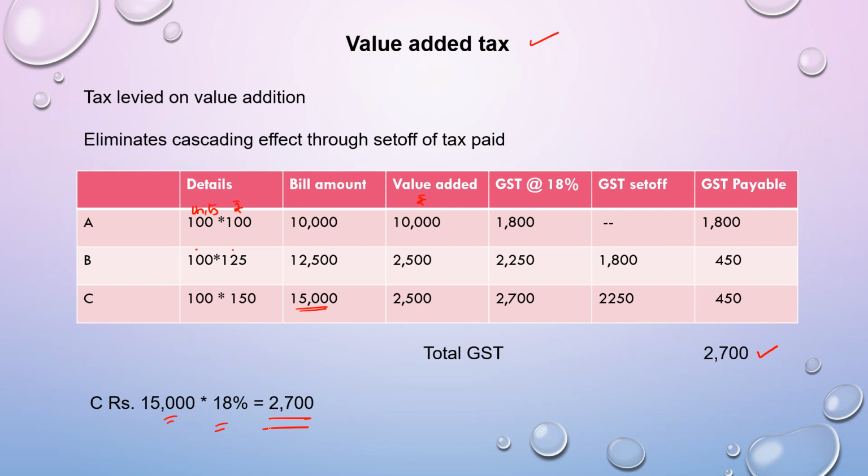Don't you see how the cascading effect is being removed because of the set off of the GST which is paid, which can be claimed against the GST which is collected? That is how in GST only the value added is being taxed. The cascading effect is removed by allowing set off of the input GST paid against the output GST.